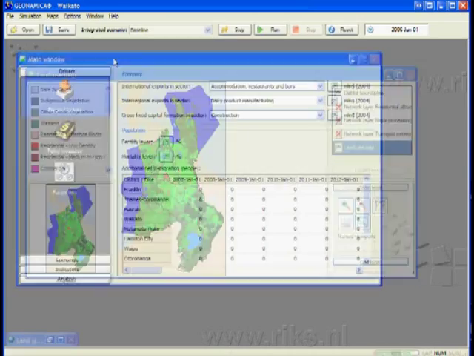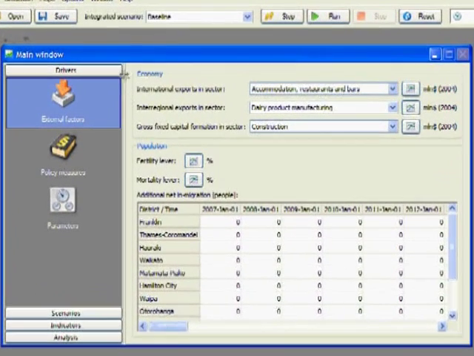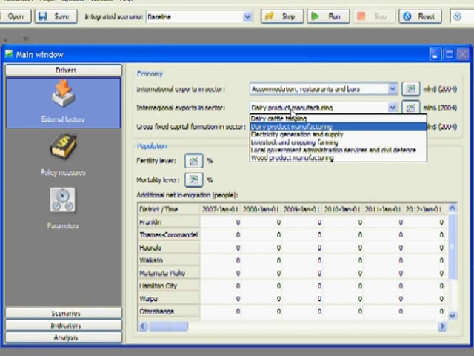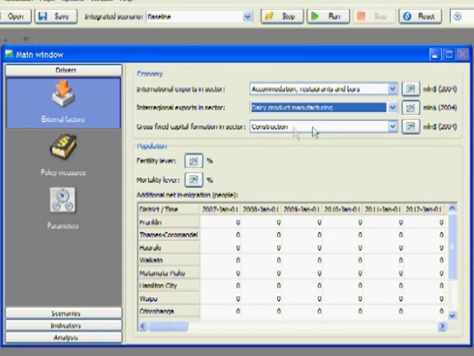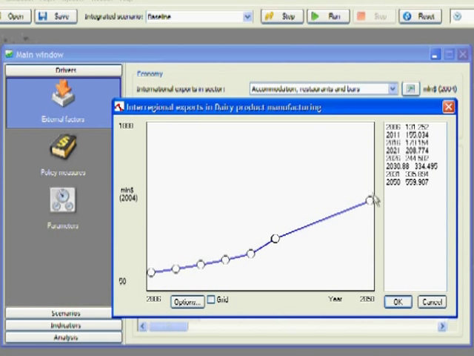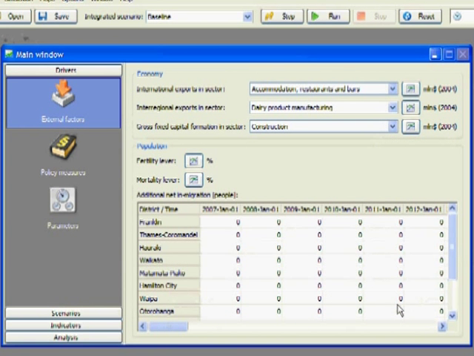When the user starts WISE and opens the data file, the main window appears, with the steps to run a scenario on the left. Firstly, set up external drivers. These events, such as global economic trends or climate change, cannot be controlled by any single council or organisation. The user enters expected values based on expert assessments, for example climate scenarios developed by the Intergovernmental Panel on Climate Change, or tries various values to see the effects.